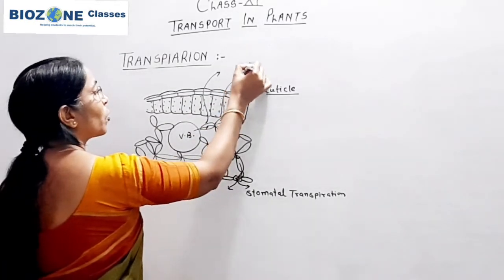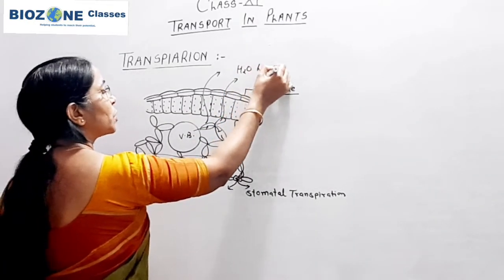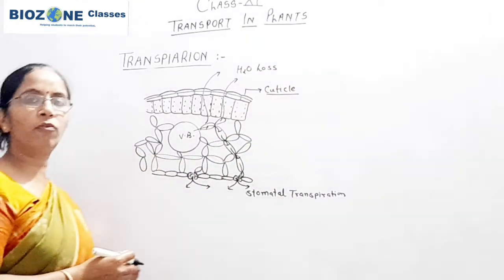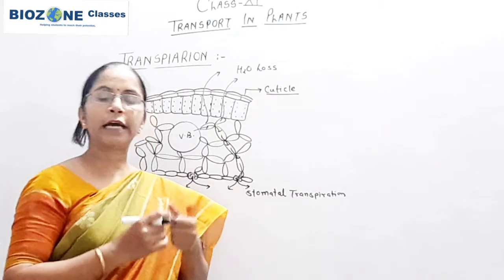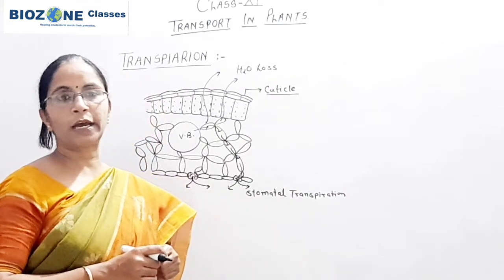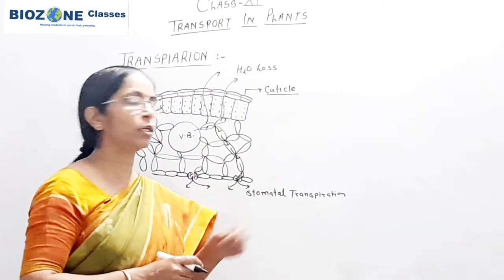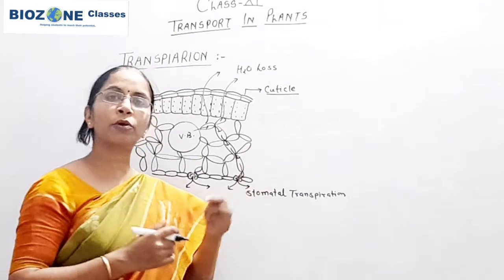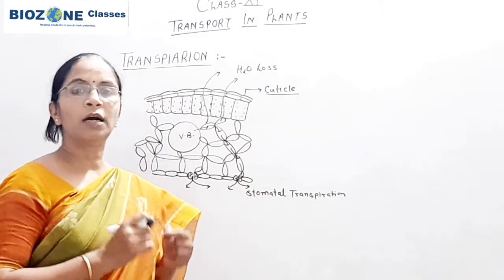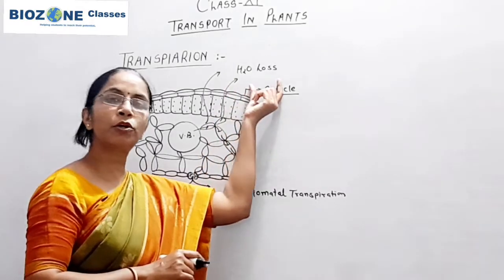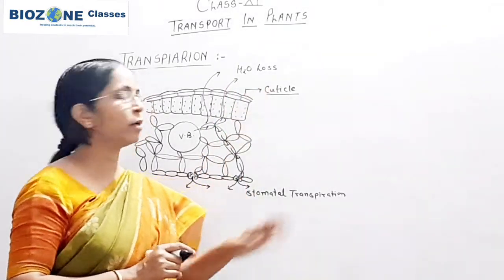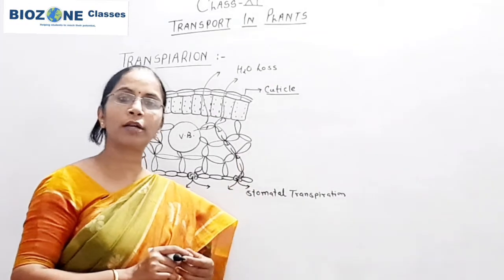This water loss also takes place in the form of water vapor, but when it takes place through the cuticle, that transpiration is called cuticular transpiration. So remember, cuticular transpiration means a very little amount of water transpired through the cuticle of the leaf.